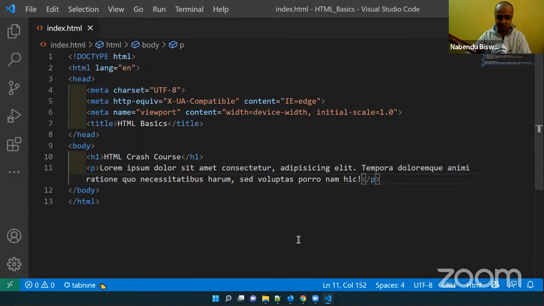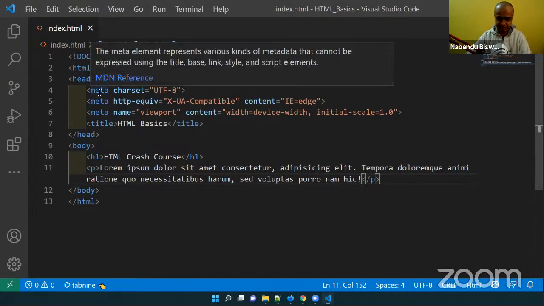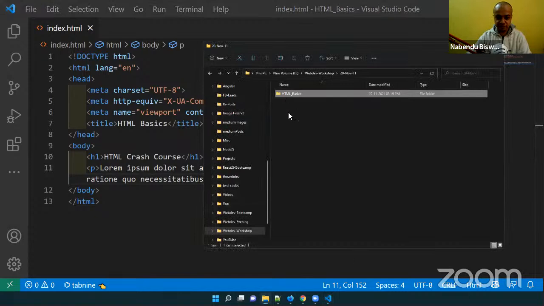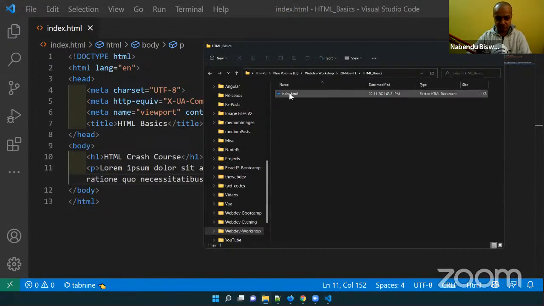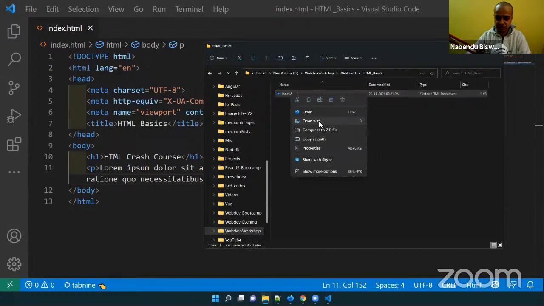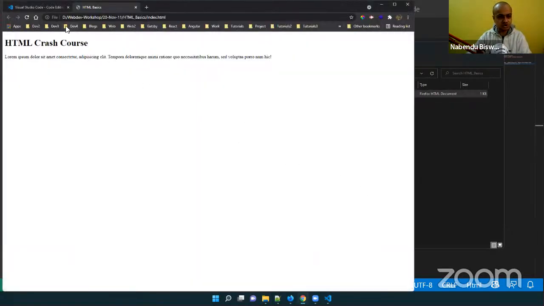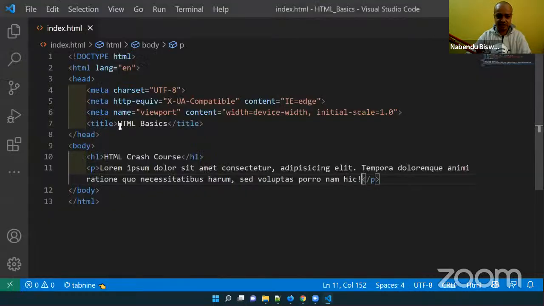Now how to see this on a browser? I will tell the structure, but let me first tell how to see it on the browser. I go inside the HTML basics, and the index file is there. Let me open it with Chrome, because my Chrome is open here. It is showing like this. See, the H1 is shown as a bigger text, and the paragraph tag is a bit smaller, and this HTML basics is there at the top. What is this HTML basics? This is the title, which we have written here.